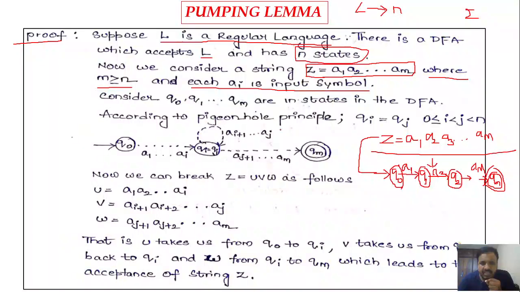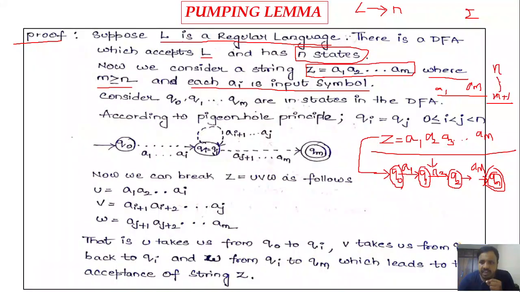To process the string consisting of the symbols from a1 to am, how many states are we having totally? We are having m plus 1 states, right? But the minimum DFA should have how many states? N states, right?